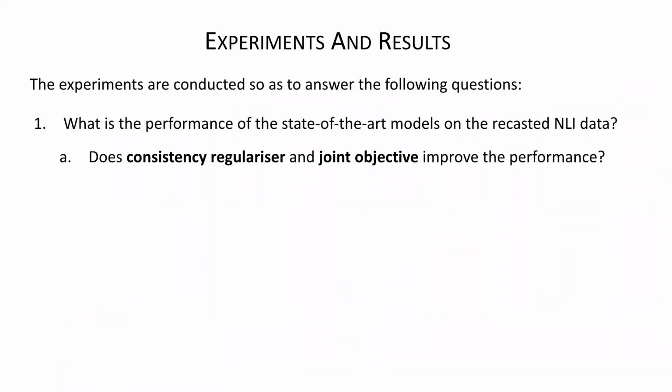Now let's look at the experiments. First we want to analyze the state-of-the-art model. In our case we use XLM-RoBERTa, which outperforms all the other baselines we took, like BERT and RoBERTa, because it is trained on multilingual data, and RoBERTa large, which is a very powerful model. We see what the performance is without any consistency, and also with the joint objective of two-step classification, and whether including them helps.